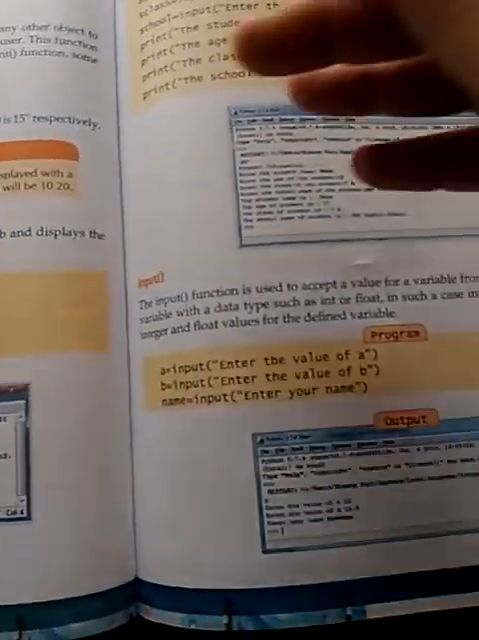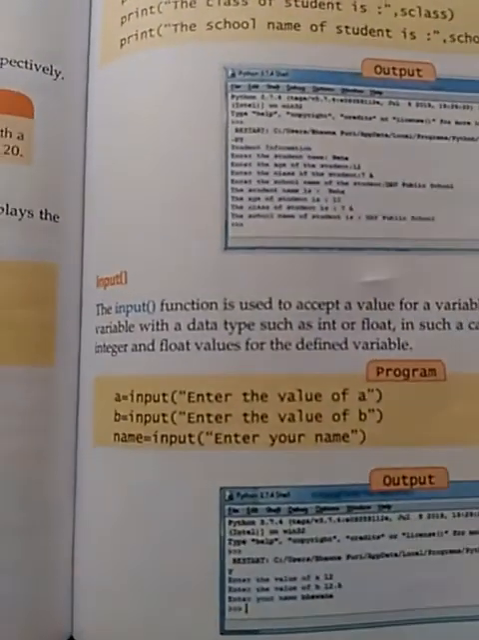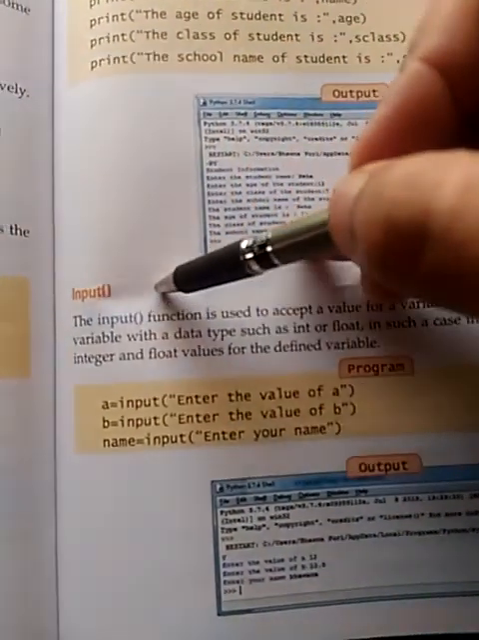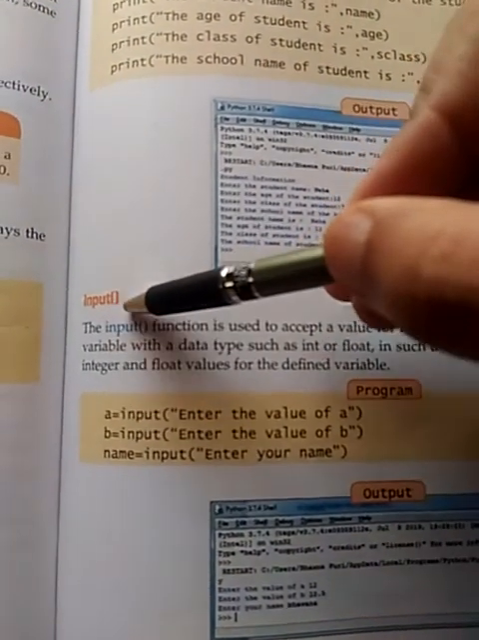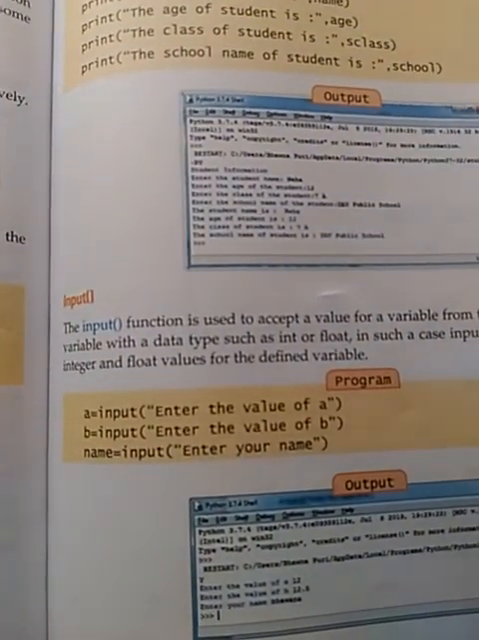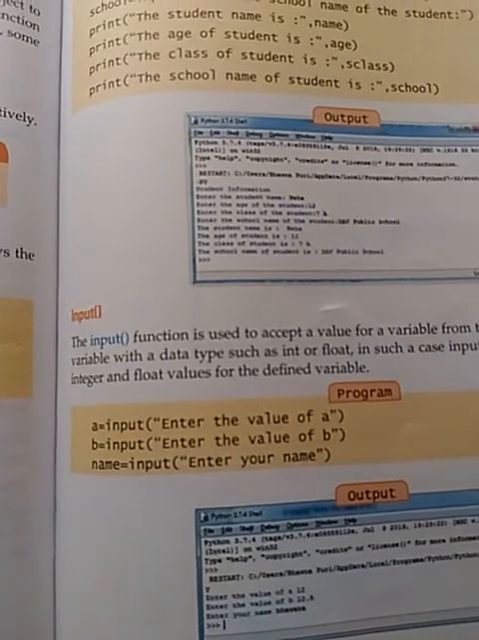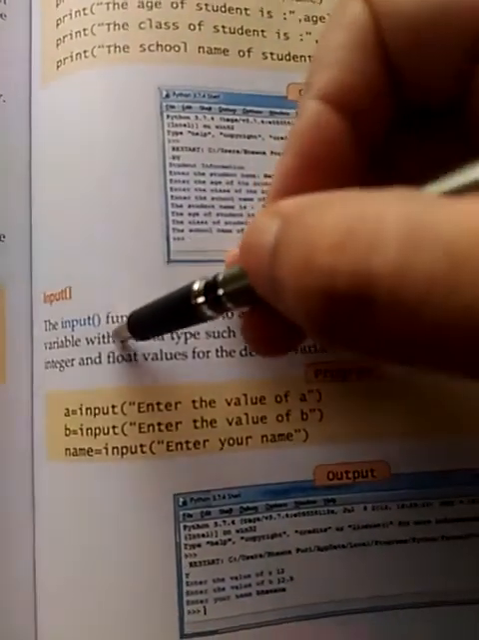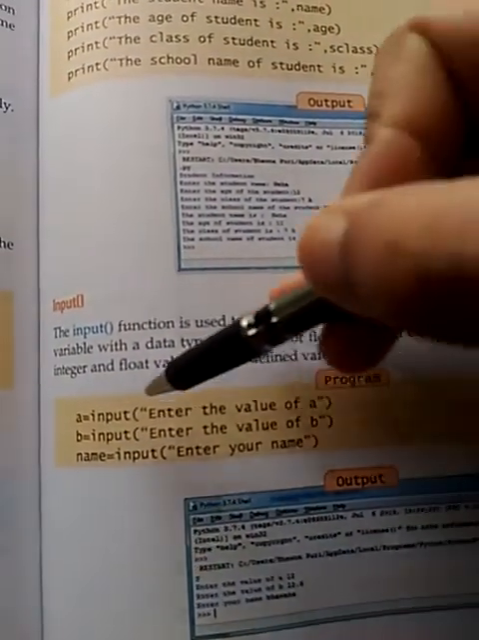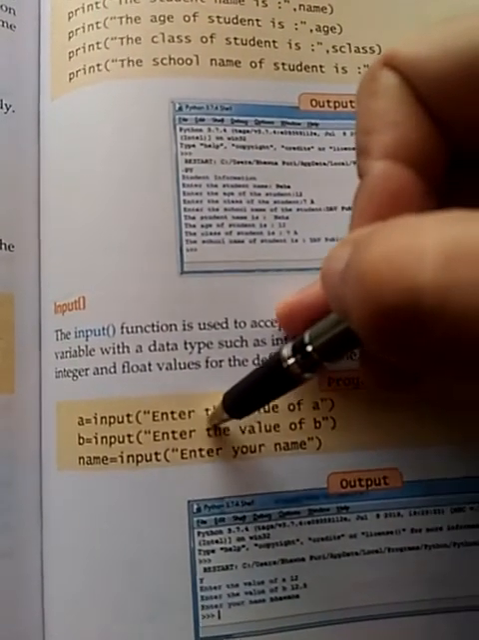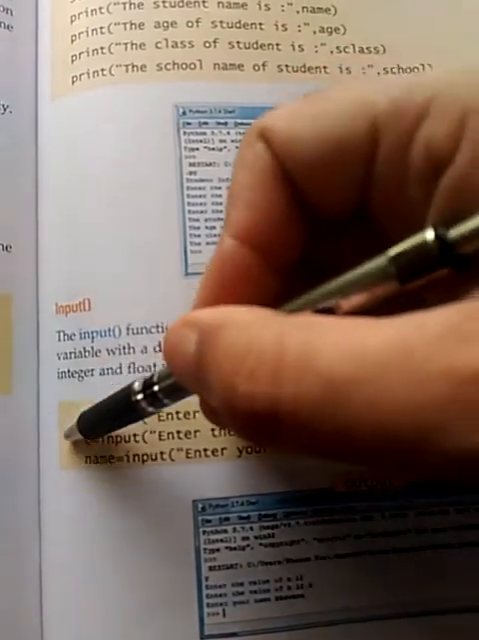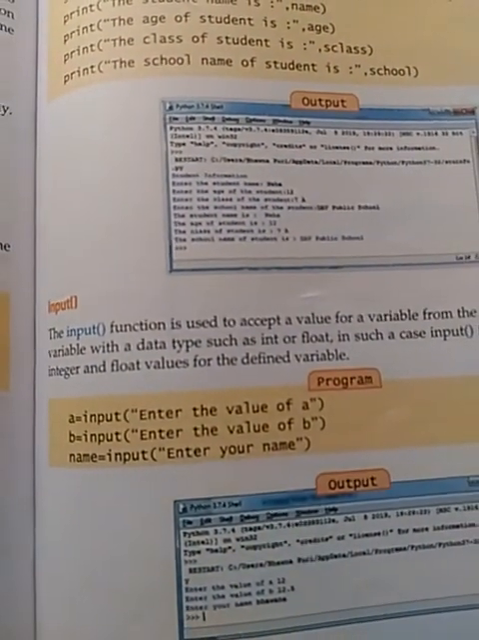Now, if we want to take the input from the user, then the input can be taken with the help of the input function. Remember that Python reads everything in the form of a string. If you write input enter value A, input enter value B, then the value which is entered by the user will be treated as a string value.